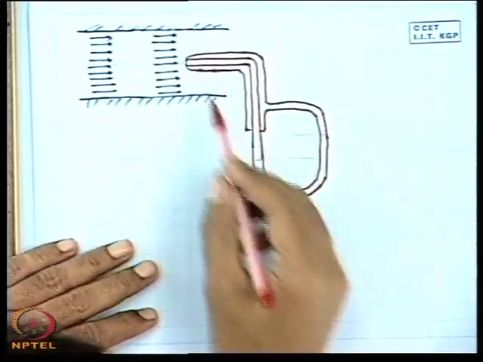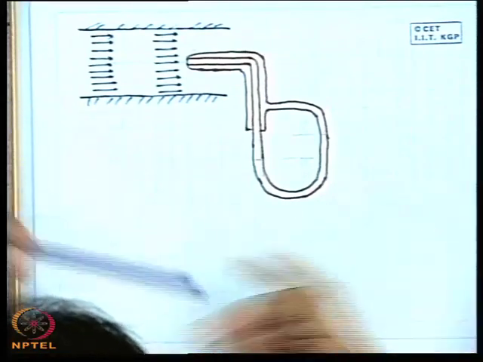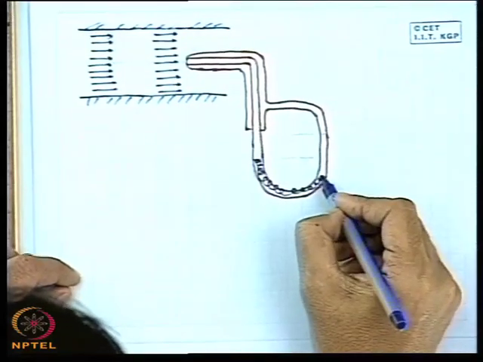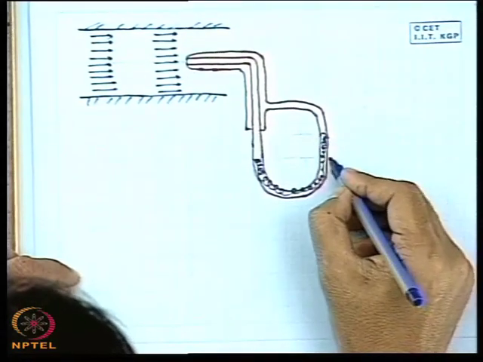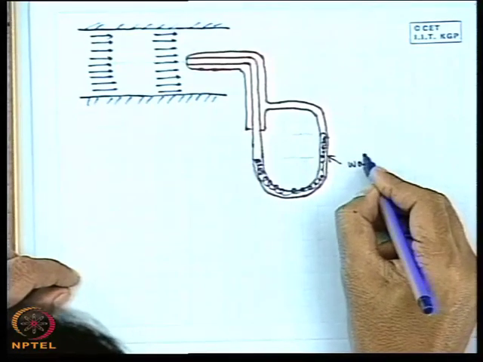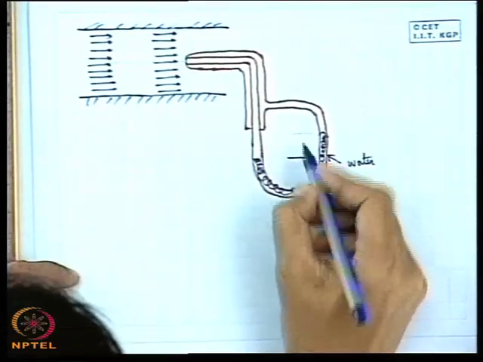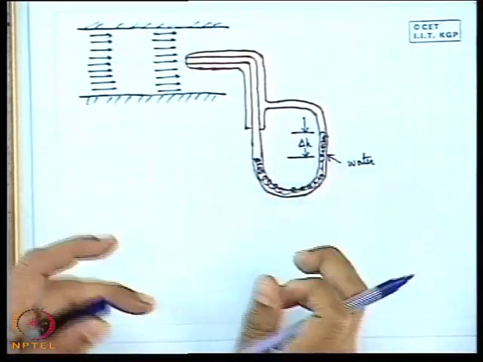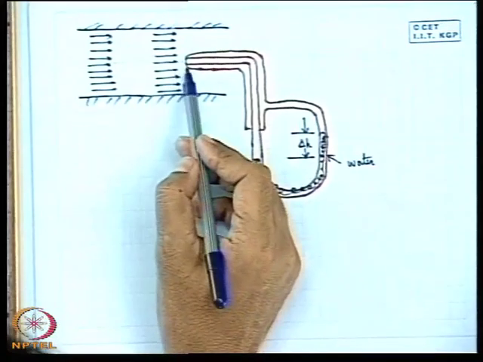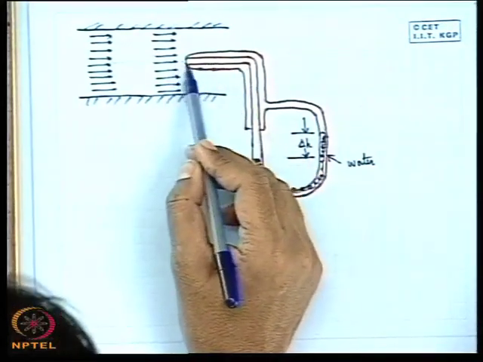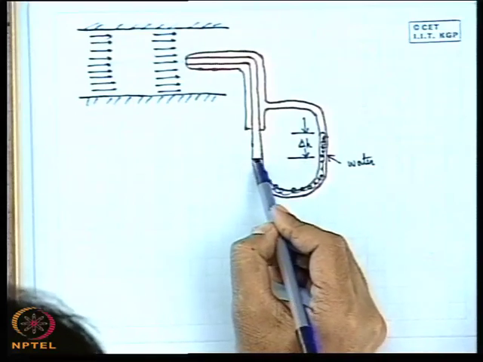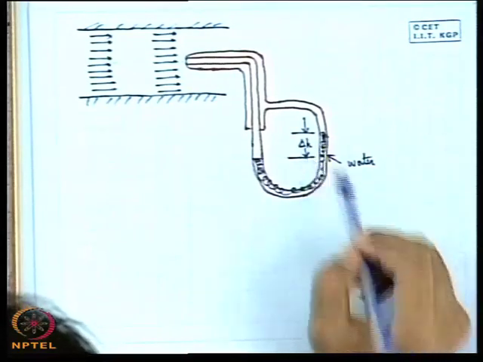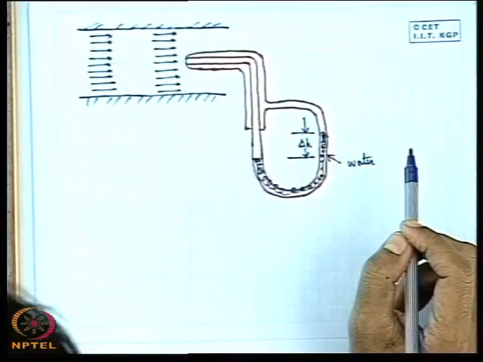This is the typical arrangement, and this is the liquid column, that is water. This is the deflection, delta H. Now, look that this central tube senses the stagnation pressure. So this is high, so that this end is getting depressed and this end is going up. So this is the delta H, the deflection in the liquid in the manometric tube.